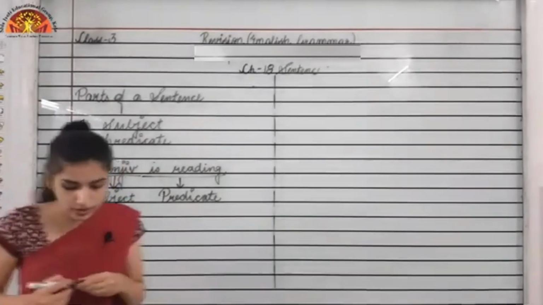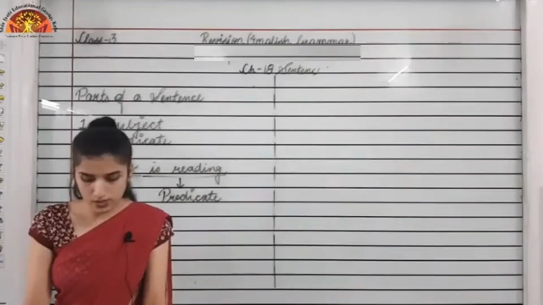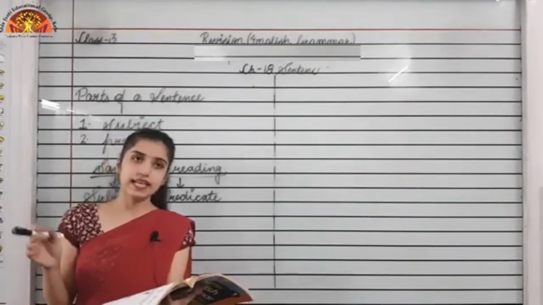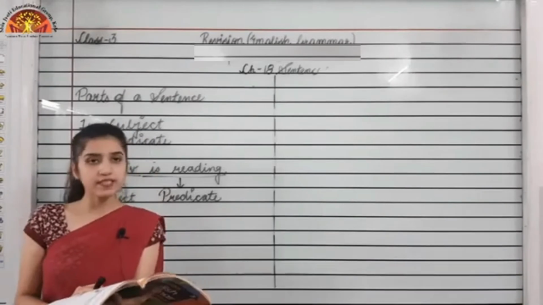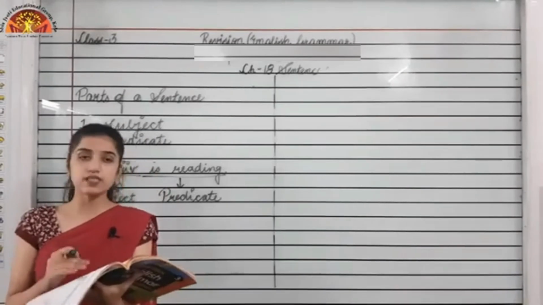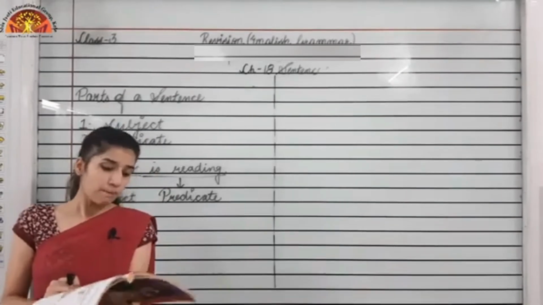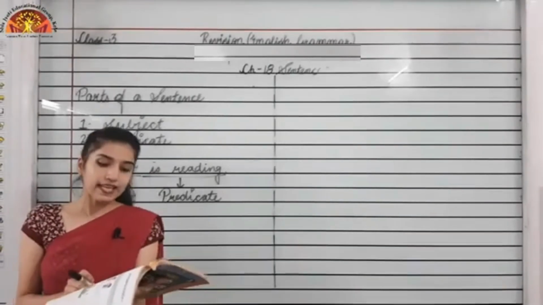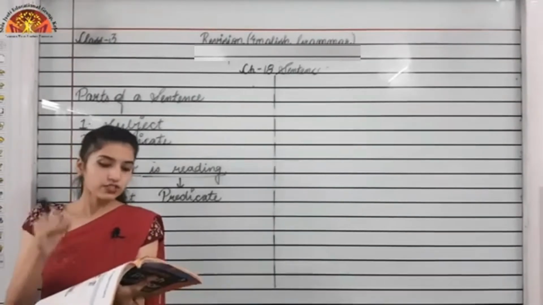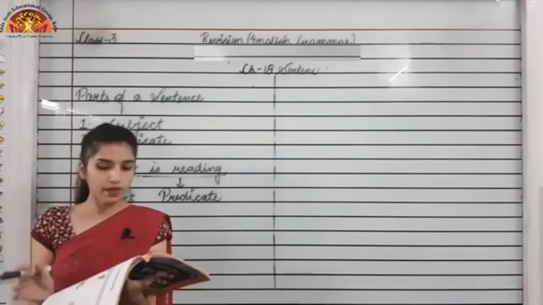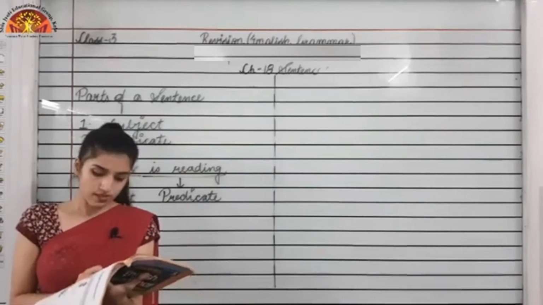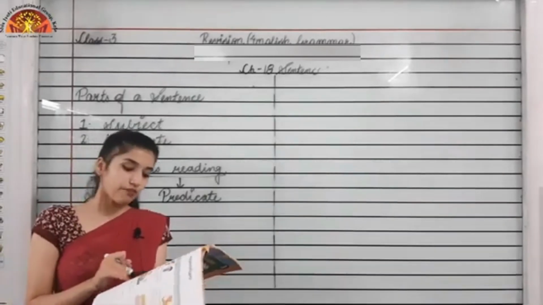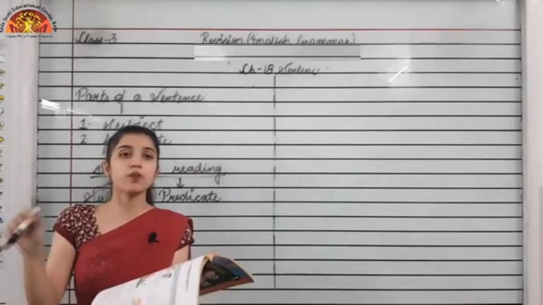You can see, match the subjects in column A with suitable predicates in column B to form meaningful sentences. On page number 76 only you can find this exercise, which is the last exercise of this chapter. The subjects are written in column A and the predicates are written in column B. You have to match the correct subject with the correct predicate. Now, the frogs. What do the frogs do? So you can find the answer. The answer is D, 1.